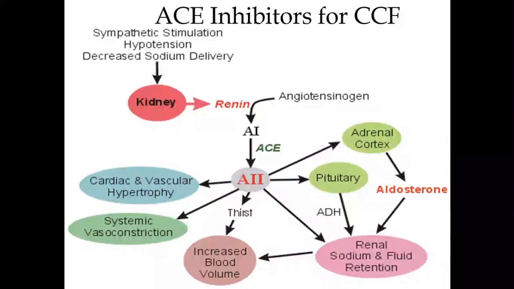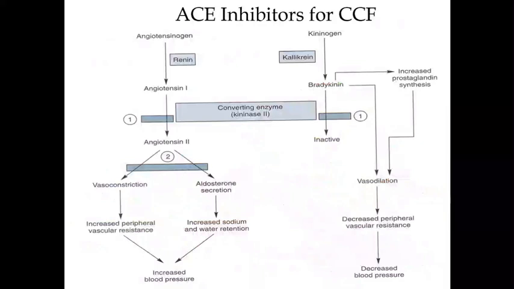So this is just a recapitulation, this flowchart, of what has already been discussed in the drugs acting on the renin-angiotensin system. So remember this flowchart. It comes time and again whenever the topic of ACE inhibitors is taken. You have to remember that angiotensinogen gets converted to angiotensin 1, then angiotensin 2. Angiotensin 2 is responsible for vasoconstriction and aldosterone secretion. This aldosterone is responsible for salt and water retention, and vasoconstriction will obviously increase the vascular resistance. So overall, there will be an increase in the blood pressure and cardiac remodeling.